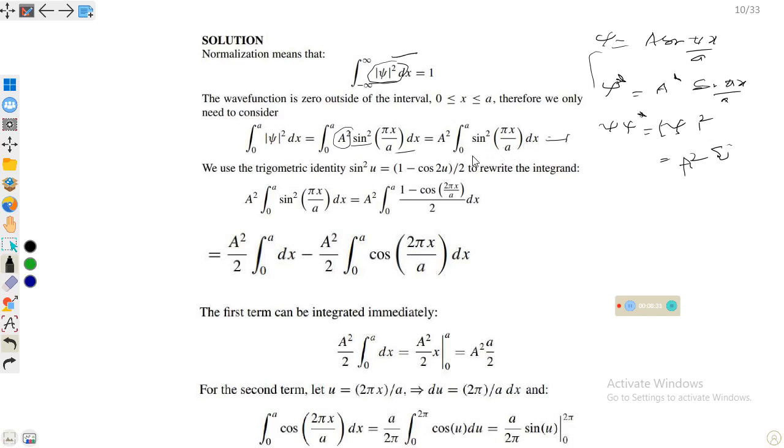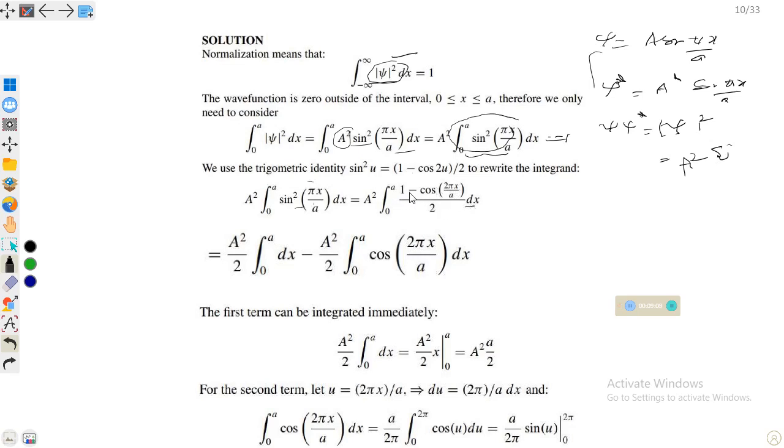Now we have to evaluate this integral. The value of this integral will be divided on the other side of the equation. We use sine square u is equal to 1 minus cos 2u over 2. So we can write A square integral from 0 to a of sine square pi x over a dx. If we put u is equal to pi x over a, we can convert this integral, because sine square u is equal to 1 minus cos 2u over 2, so 1 minus cos 2 pi x over a, over 2, into dx.